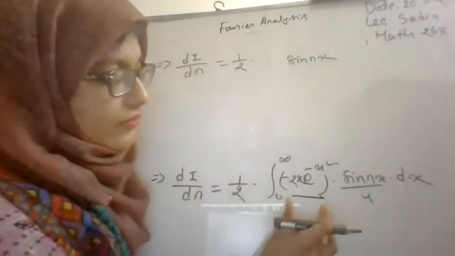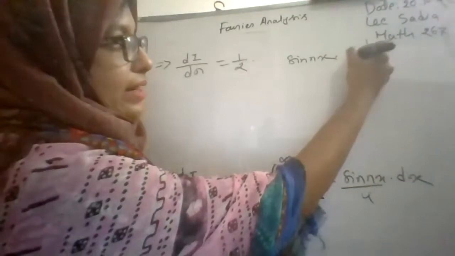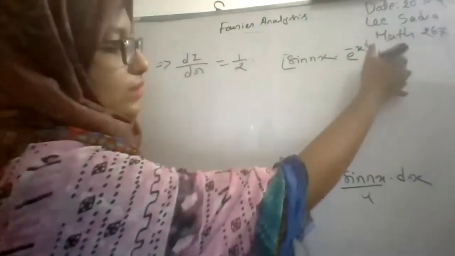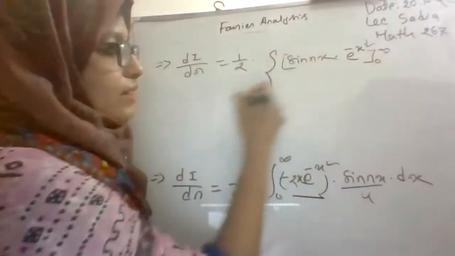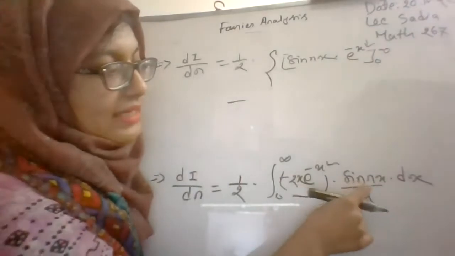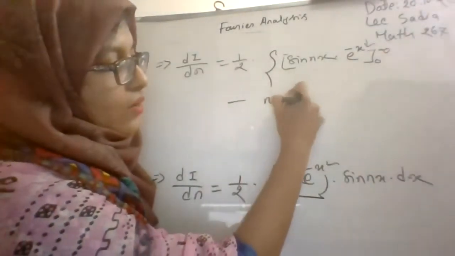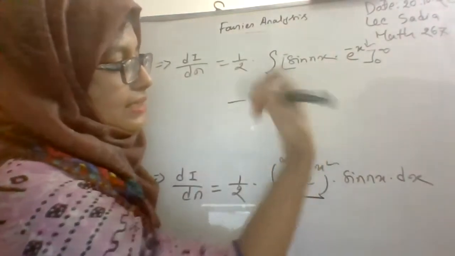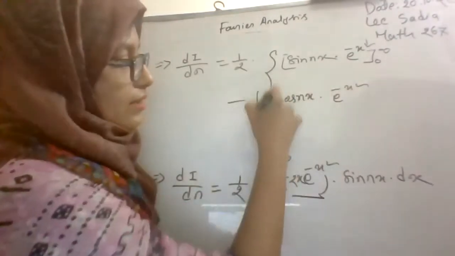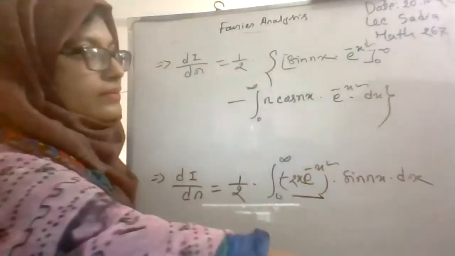U integration of V, and we have already seen that the integration of this part is e to the power minus x square, and here your upper and lower limit is 0 to infinity, minus differentiation of u, that means differentiation of sine nx with respect to x, and it will be n cos nx, and integration of this is e to the power minus x square, with an integration sign into dx. Okay.